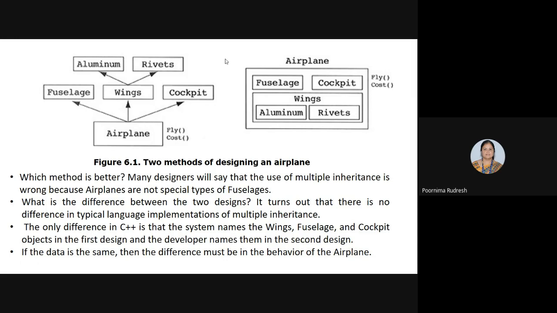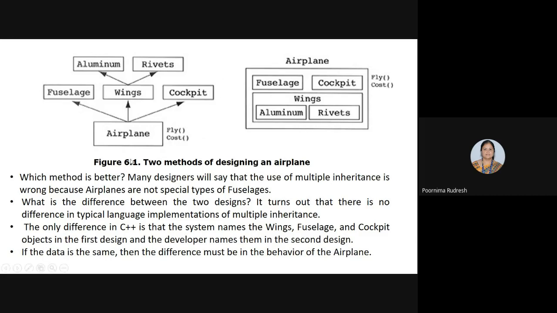But if you consider the design, then obviously there is a difference, because this is the design which uses multiple inheritance, whereas this is the design which uses the containment relationship. But in terms of implementation, there is no actual difference between these two. When we are talking in terms of implementation, there is no difference.